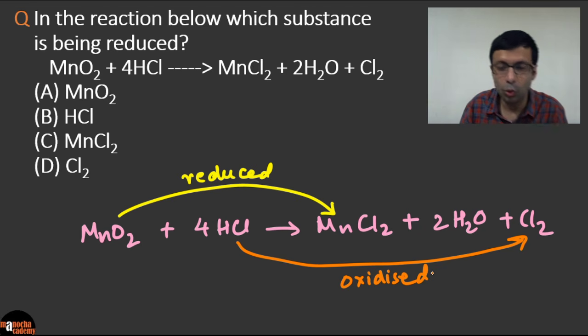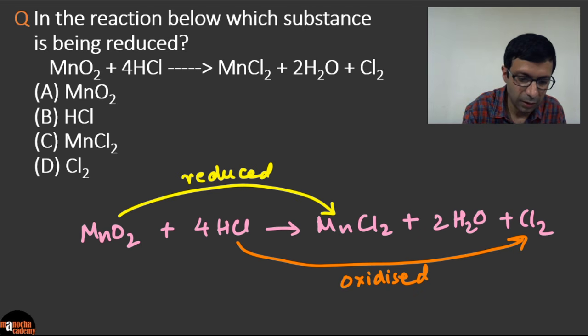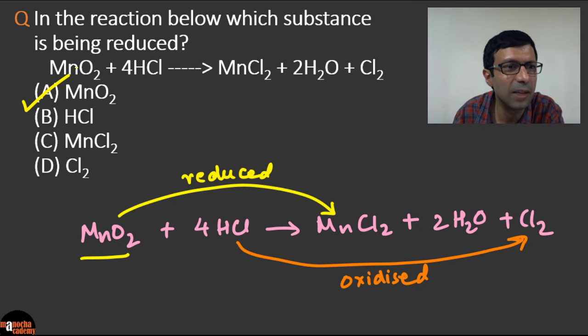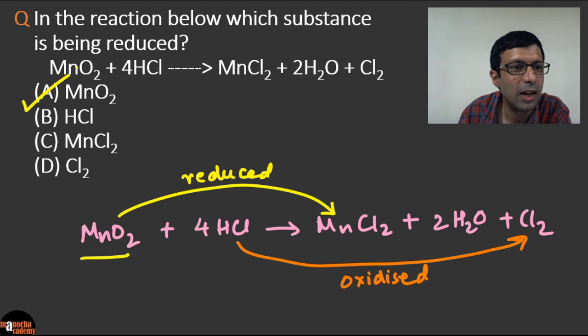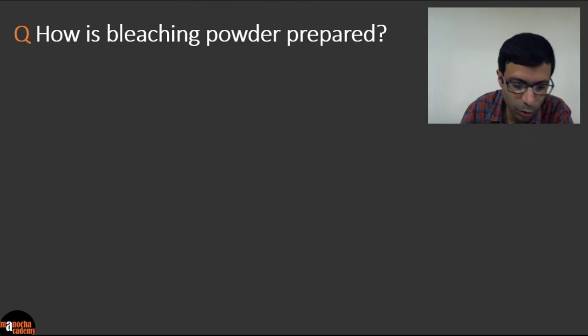And always when they ask you who's oxidized, who's reduced, it's always the reactants, never the products. Same if they ask you who's the oxidizing agent, who's the reducing agent. So remember this important tip, it's always the reactants, not the products. What it is being reduced to is a different question. So here our answer to who's being reduced is MnO2. So the correct answer here is A. Excellent. I see Vishal, Zahir, a lot of you, Ajay, Srinivas, they've got the correct answer, MnO2. Very good. Let's go on to the next question.